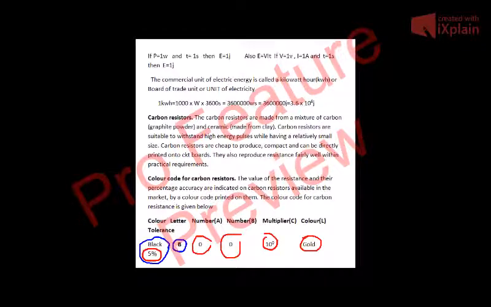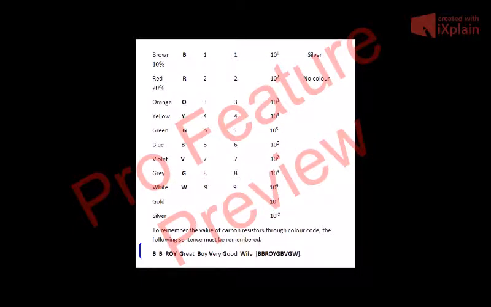Tolerance L is 5% for black. Now for brown, remember one thing: this 10% is just tolerance. It is 10% for brown. So it is again B.